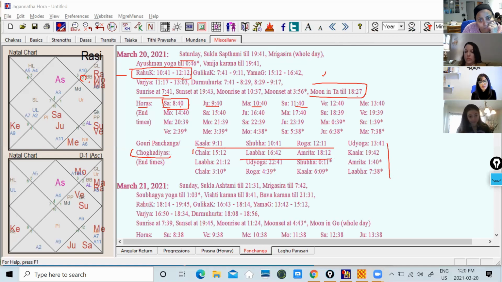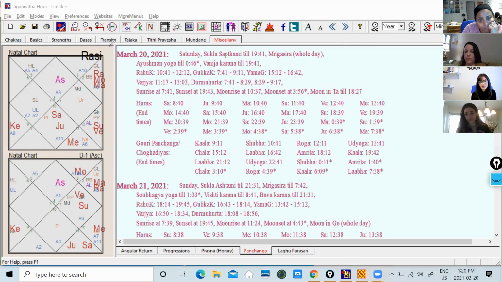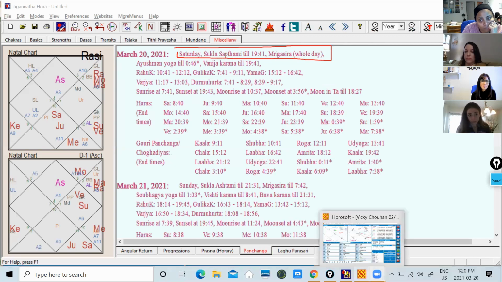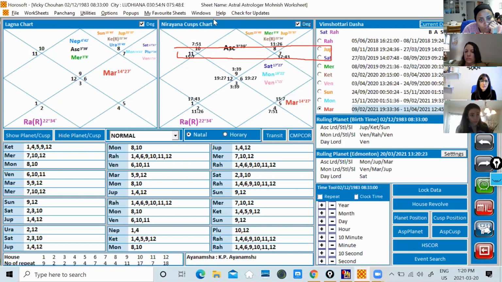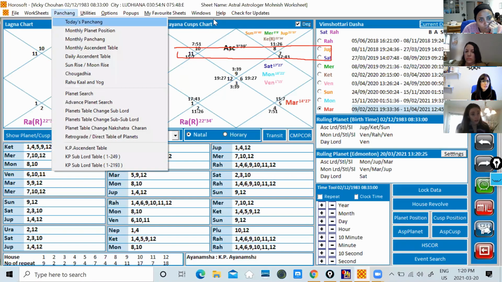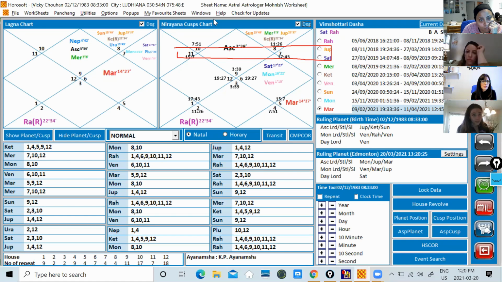But what you need to learn is, when you open this chart, point out this, where is the moon today? Moon is in the 7th day of, okay, 7th day of. So if you want to do it in English, you go to Jagannathora, click on Pachang, today's Pachang, and it will show you the information in English.